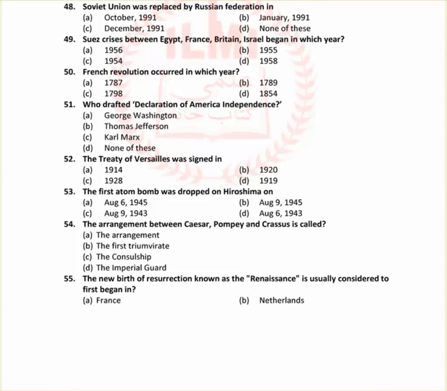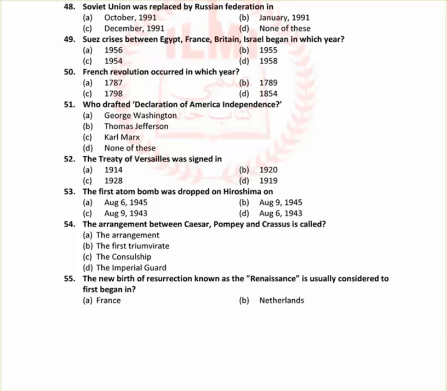53 is the first atom bomb was dropped on Hiroshima on. The right answer is A option, August 6, 1945. The arrangement between Caesar, Pompey, and Crassus is called the first triumvirate.